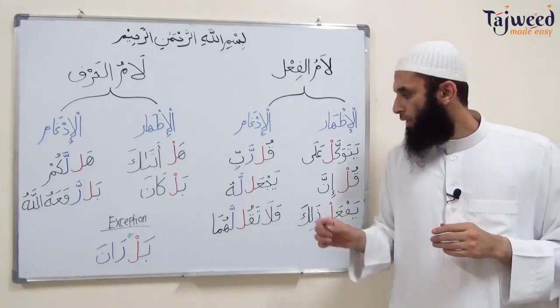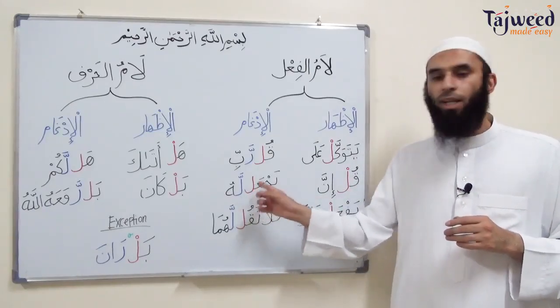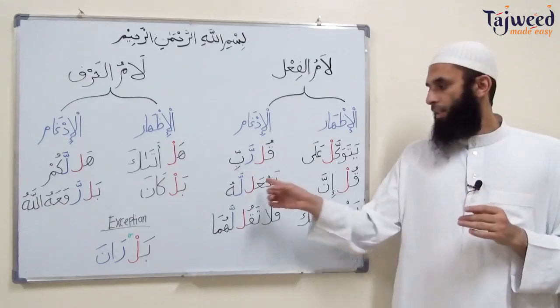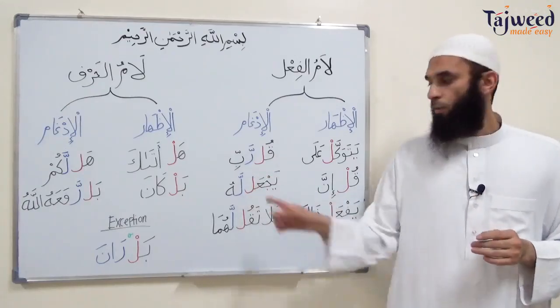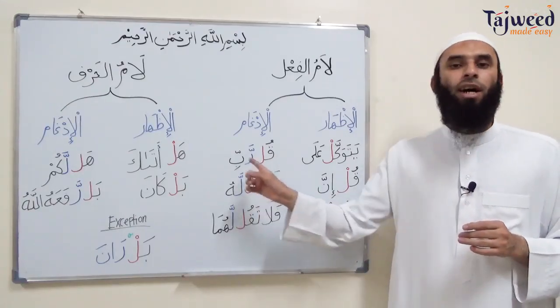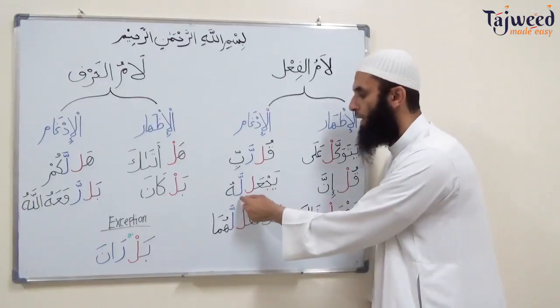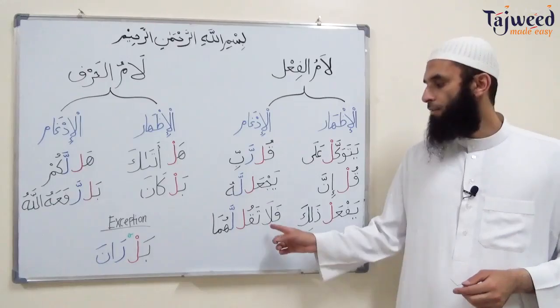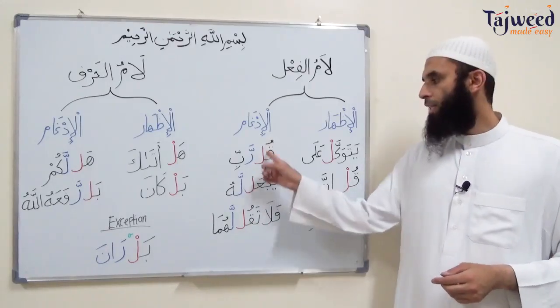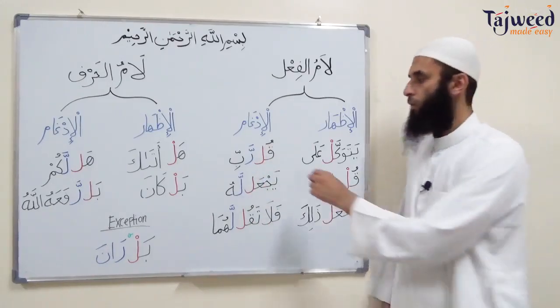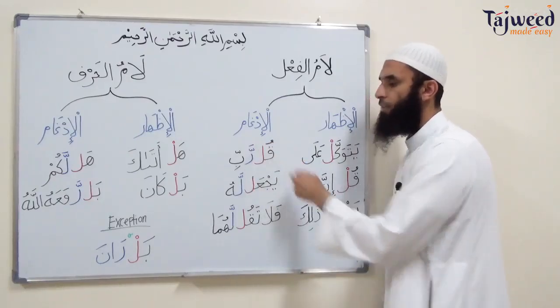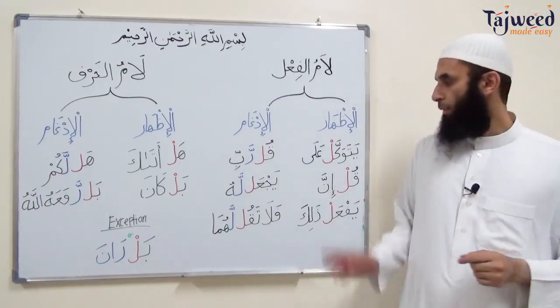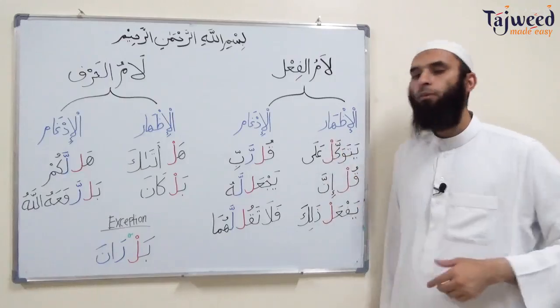Here, yaj'al lahu, this lam would merge onto the second lam. So yaj'al lahu, merged. Fala taqul lahuma is the same. So for this lam, you're not going to find the sukun sign here, and the following letter starts with a shadda. But for this other lam, you're going to notice there's a sukun here, and we're going to pronounce it.